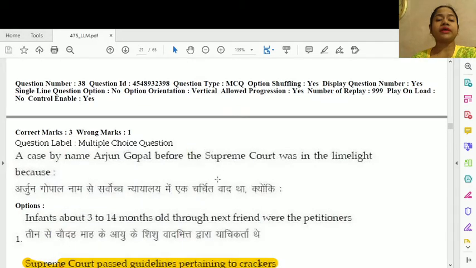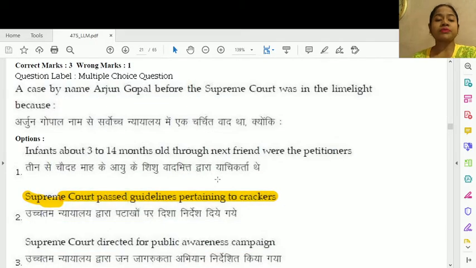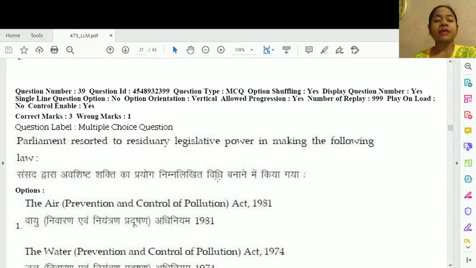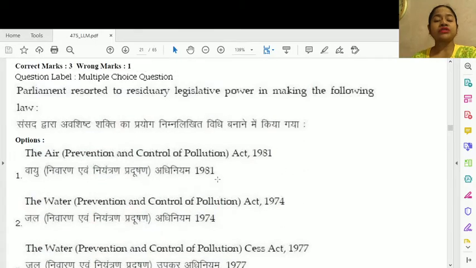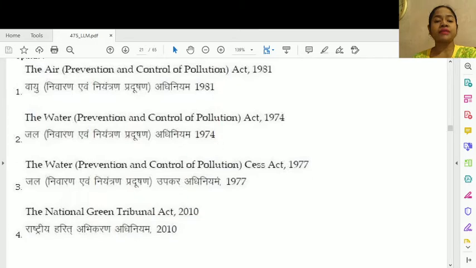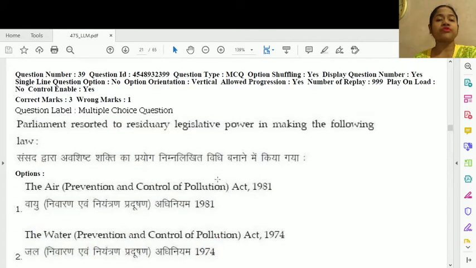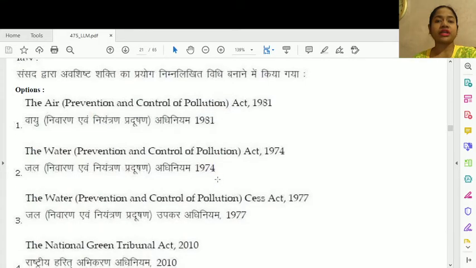Question number 38. A case by name Arjun Gopal before the Supreme Court was in the limelight because option number 2, Supreme Court passed guidelines pertaining to crackers. Question number 39. Parliament resorted to residual legislative power in making the following law. So actually I have not chosen any answer because I have a few confusions regarding the question, so kindly ignore it, and if you have the answer to this question, kindly comment the same in the comment section below.